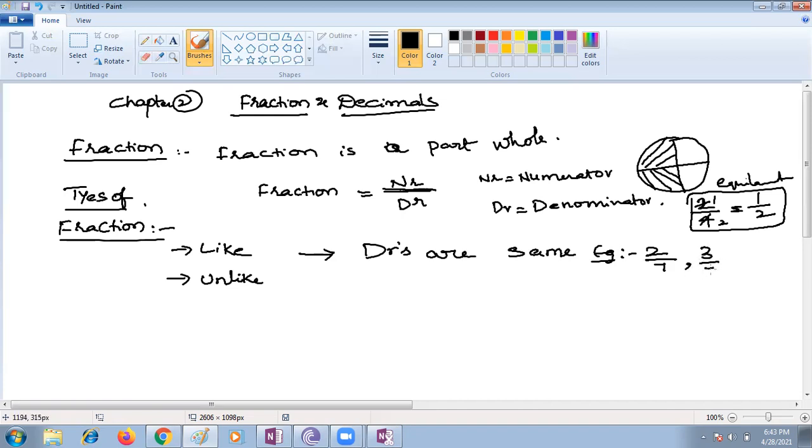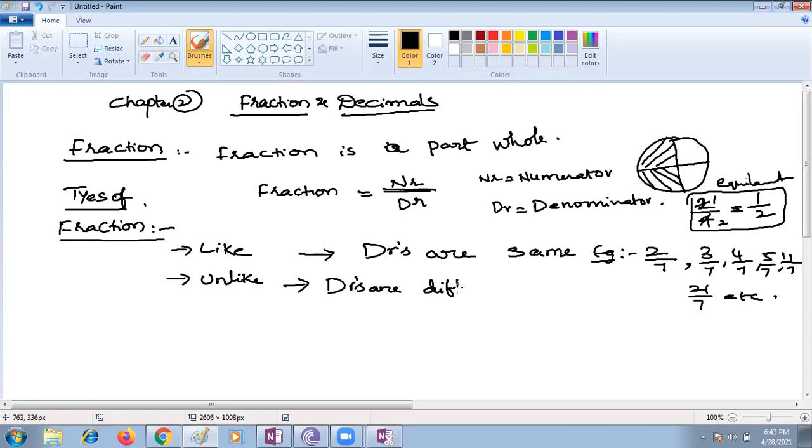Examples of like fractions: 2 by 7, 3 by 7, 4 by 7, 5 by 7, 11 by 7, 21 by 7, etc. Now, what are unlike fractions? Ma'am, denominators are different.